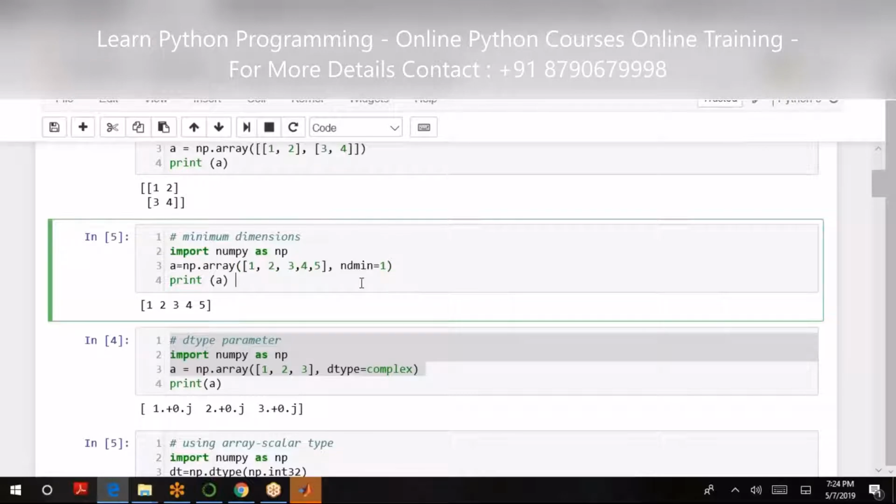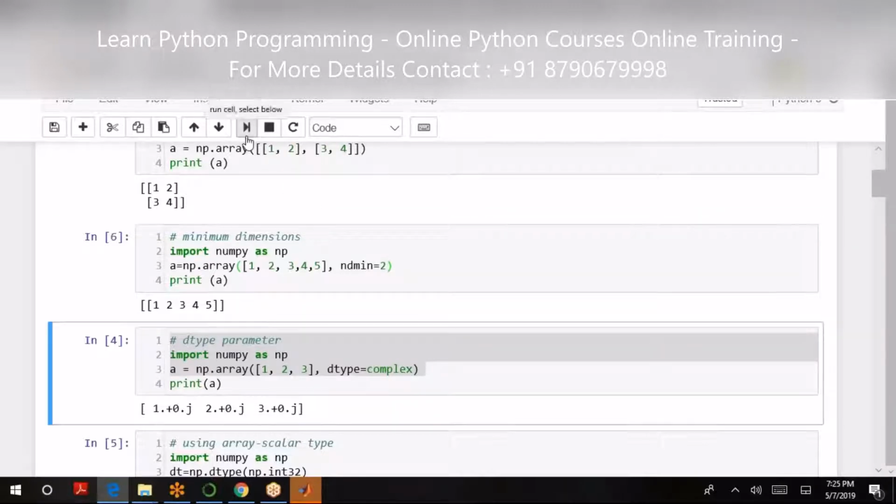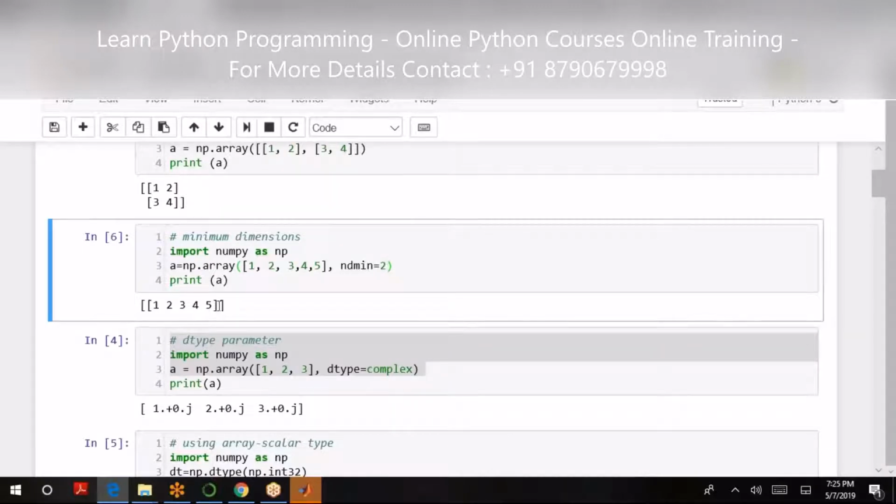What is the difference? Although I have specified it as single braces and I have specified the number of dimensions as 1, it has taken it like this. If I change it to 2, double braces are generated.